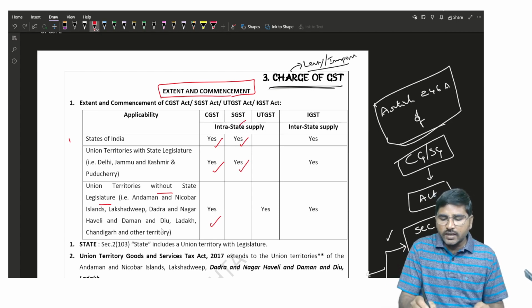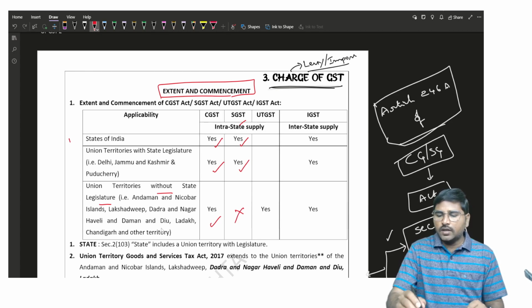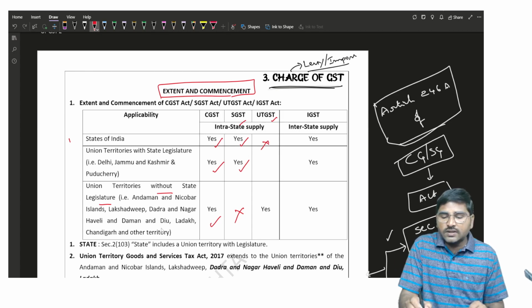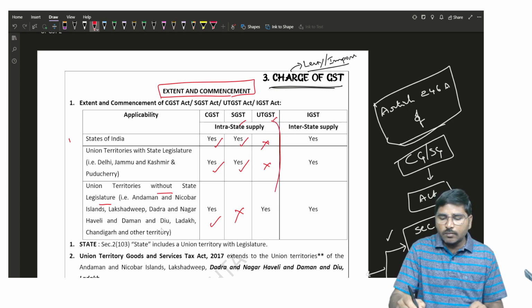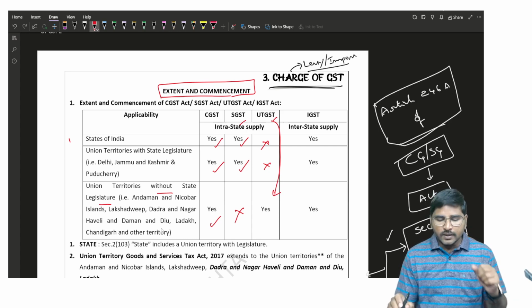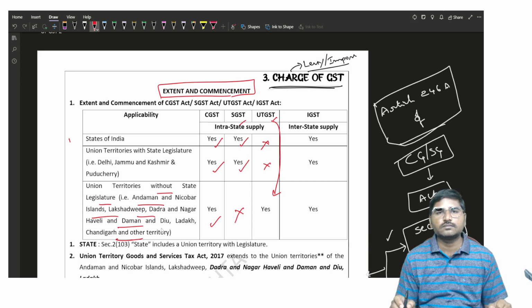The SGST Act is not applicable to the union territories. Next, the UTGST Act is not applicable to the states or to union territories with state legislature. So the UTGST Act is applicable only to union territories without state legislature. These are the union territories which follow the UTGST Act.